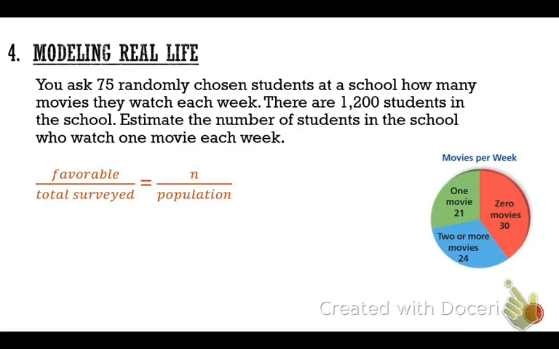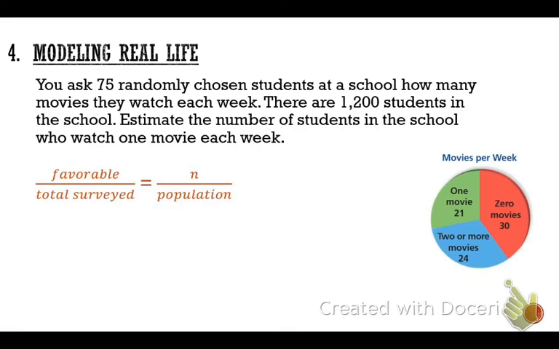It would not be easy for me as one person to go and ask 1,200 kids, hey, can you tell me about how many movies you watch per week? So instead, when you cannot ask the entire population, you take a sample. Once again, it needs to be a large and random sample to give you good information. Now, if I know there are 1,200 students in the school, I've got to estimate the number of students. What does estimate mean? Yes, take a good, educated guess of how many students in the school will watch only one movie each week.